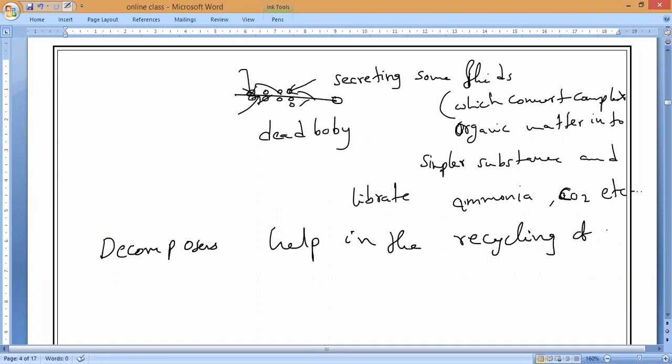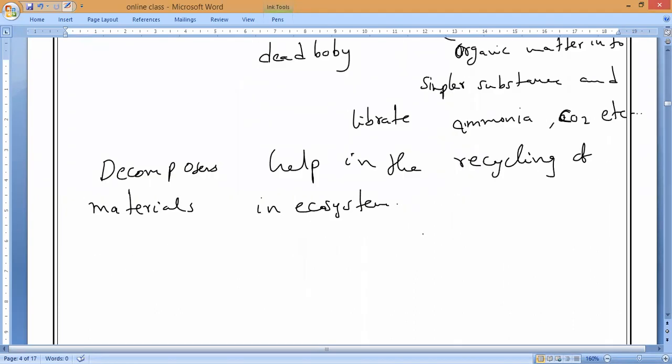If not, what is happening? Without decomposers, these microorganisms, by this time the whole world would be filled with dead bodies only. So that is the recycling of materials in the ecosystem, and that is the importance of decomposers. Decomposers have the highest priority in every food cycle, because without them it is not possible to start with the producers, because producers get the required nutrients from the simpler substances made by the microorganisms. So that is why we call them decomposers.